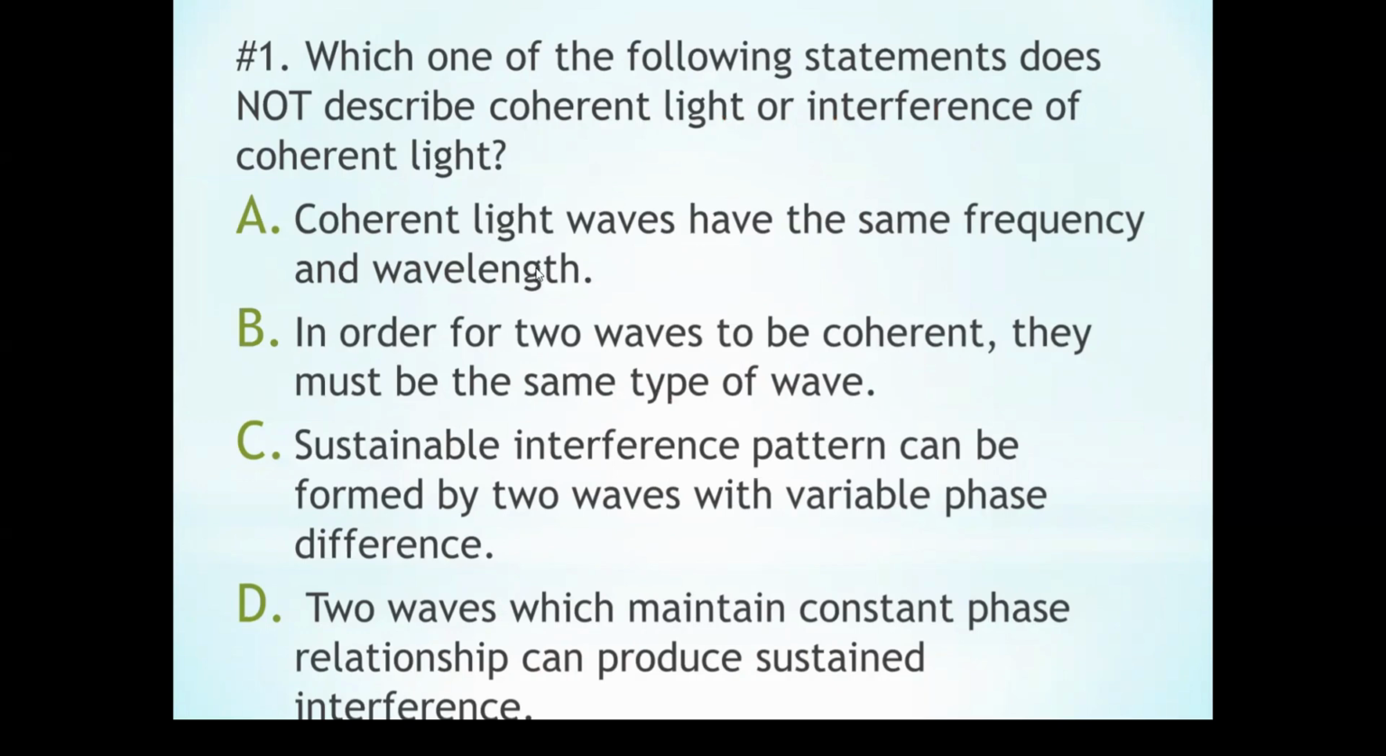A, coherent light waves have the same frequency and wavelength. B, in order for two waves to be coherent, they must be the same type of wave. C, a sustainable interference pattern can be formed by two waves with variable phase difference. D, two waves which maintain a constant phase relationship can produce sustained interference.